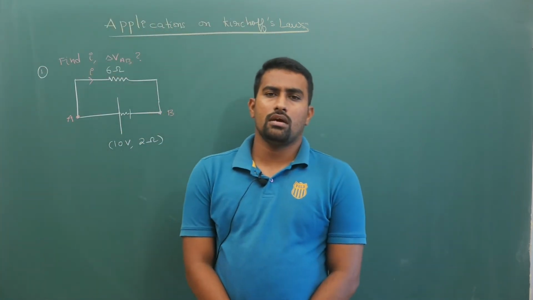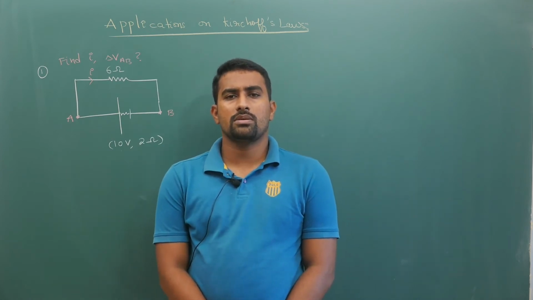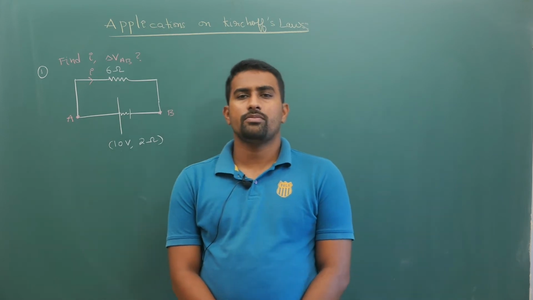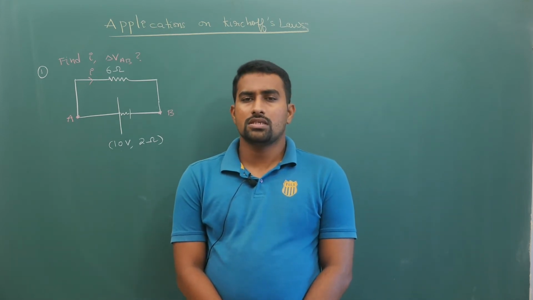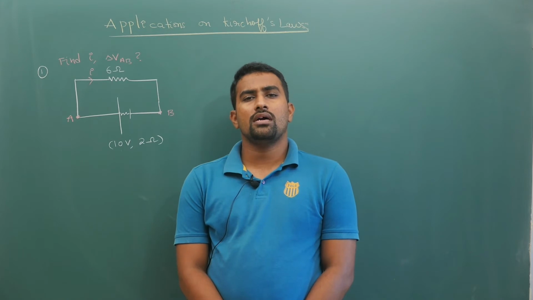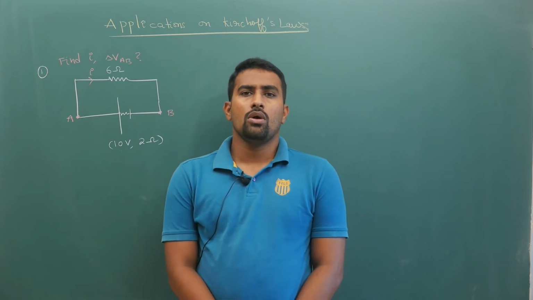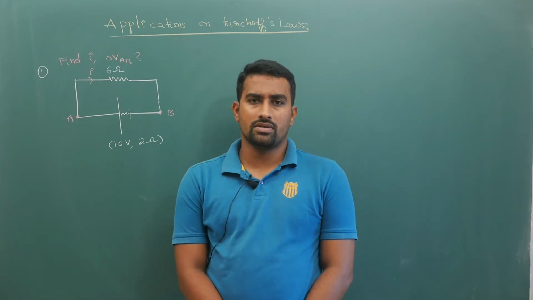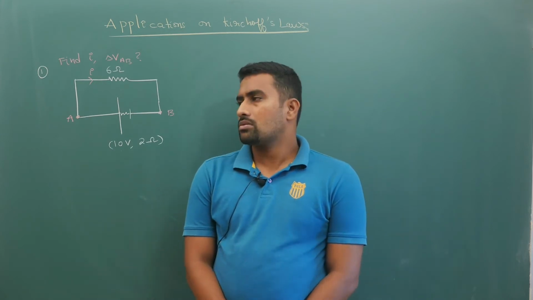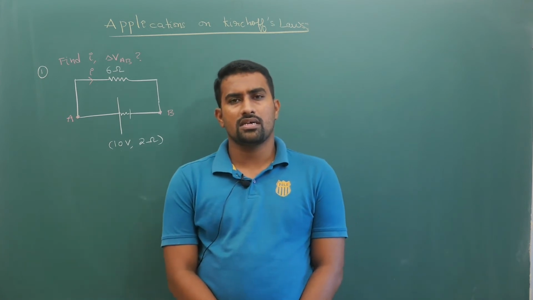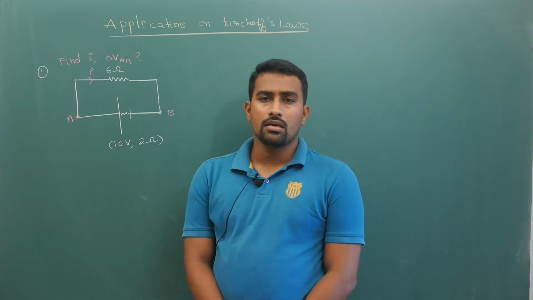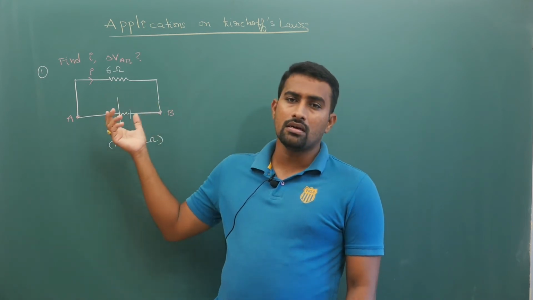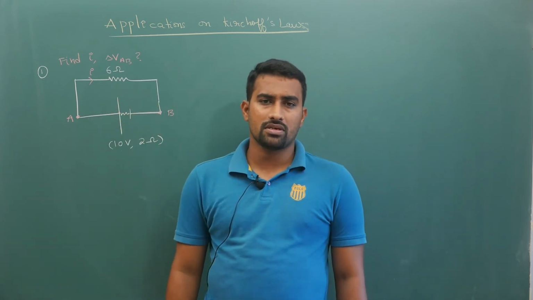An important idea to keep in mind: whenever you are asked the potential difference between different points, try to apply Kirchhoff's sign convention, and if you are asked to calculate currents, try to get the Kirchhoff's first law and second law equations. Now I will start with simple basic examples. For example, you have a question like this, in which you are asked the current and potential difference between two points of a circuit.